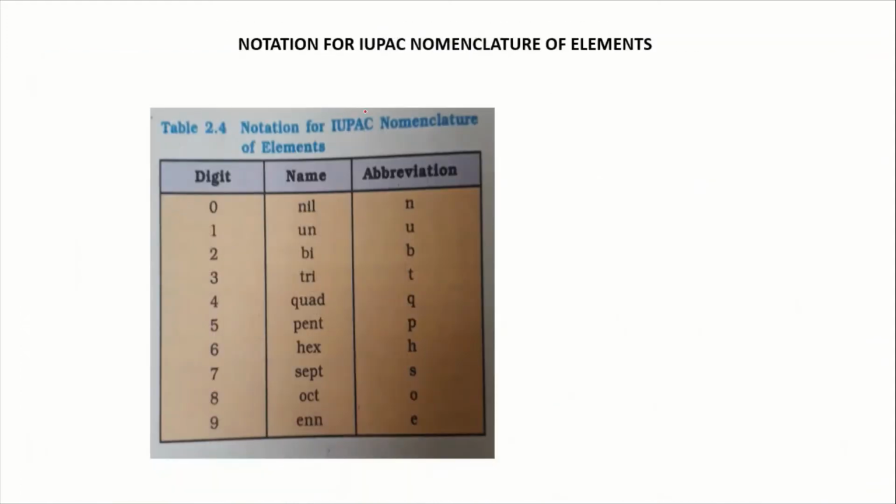For elements whose atomic number is greater than 100, there is an IUPAC nomenclature. So you can see here the digit, name and abbreviation. For example, the IUPAC name for number 109: for 1 it's un, for 0 it's nil, and for 9 it's enn, and the name is unnilennium. So the abbreviation is Une.